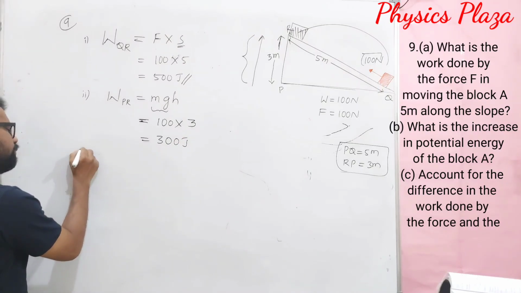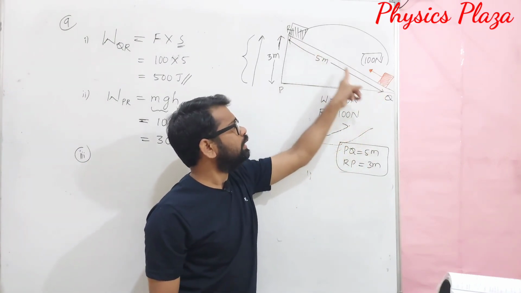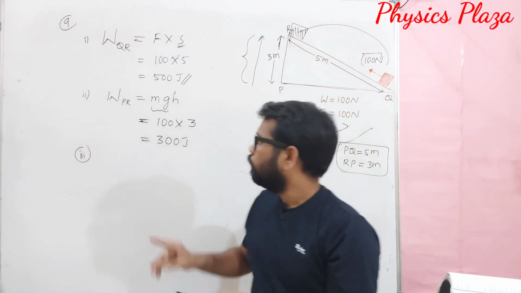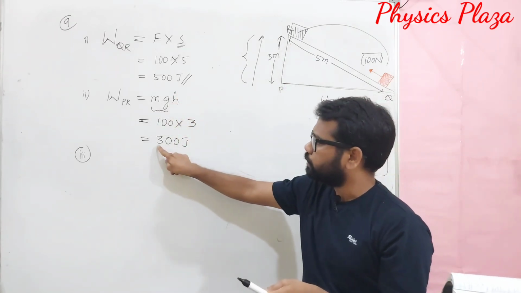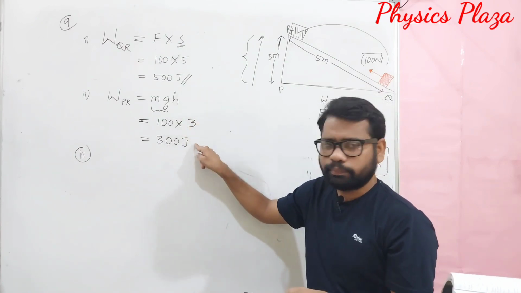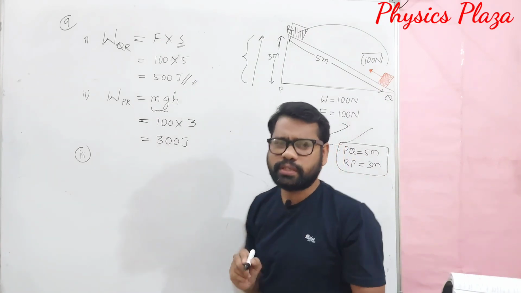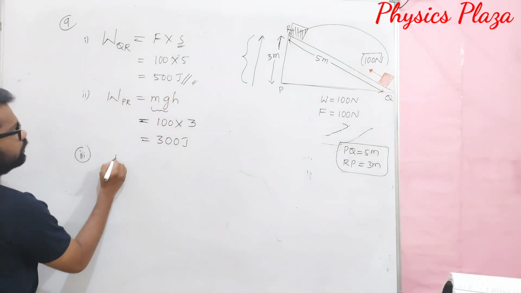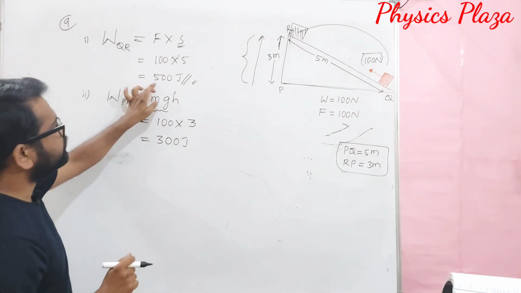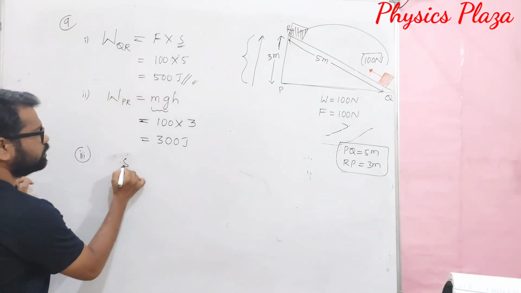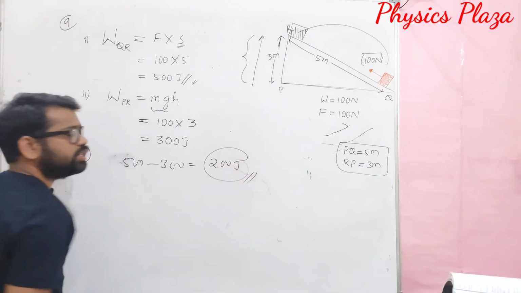300 joules of energy. So it's a very important point that when we are pushing along the inclination, the work done is 500 joules, while indirectly the body is lifted, so it possesses 300 joules. Actually both should be the same, but there is a difference. In the first case, some extra 200 joules is needed. The loss in energy is 500 minus 300. So children, here 200 joules extra energy is needed.